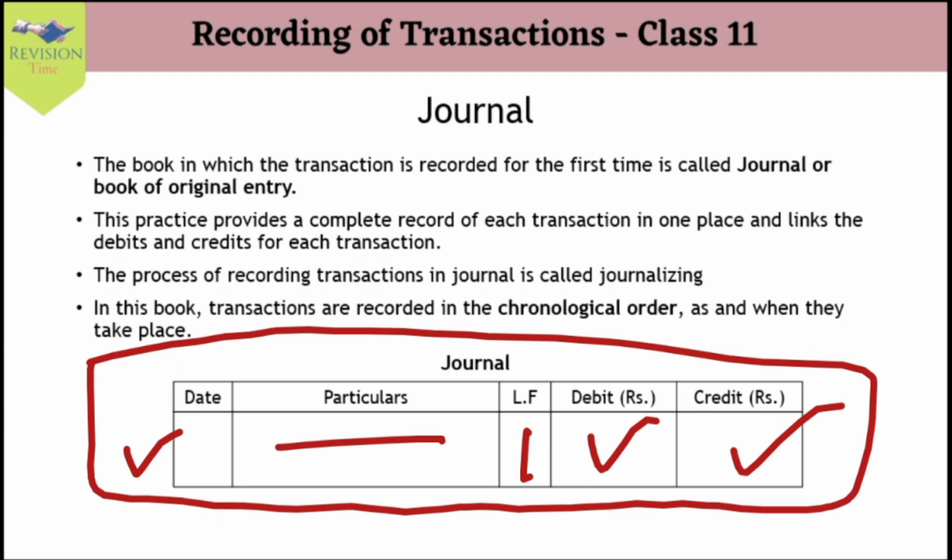Next we have the date. In the date column we write when the transaction took place. Particulars speaks about the particulars of the business transaction, the summary, and the accounts related to that transaction. Next, the ledger folio is nothing but the page number which has to be affected in our ledger. Next, the debit entry is the amount which is to be debited. The credit entry is the amount which is to be credited.